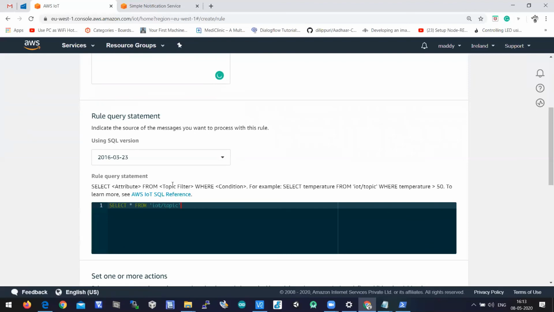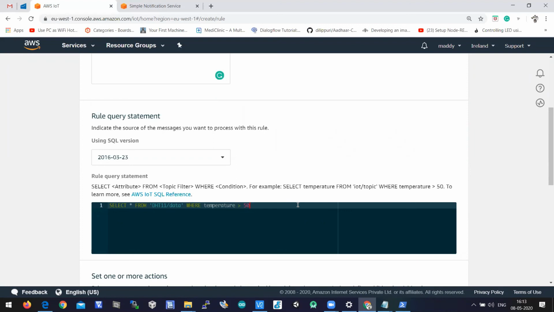This query is important. Select star from topic. What is the topic that we are receiving data on? The topic is DHT11/data. So we are receiving data on this topic name, where we receive a message of humidity and temperature, right? When temperature is greater than 50.